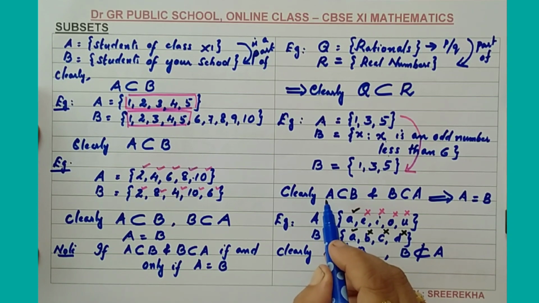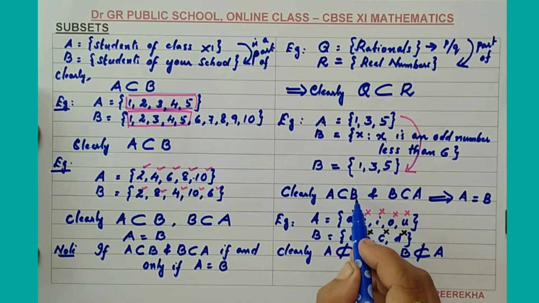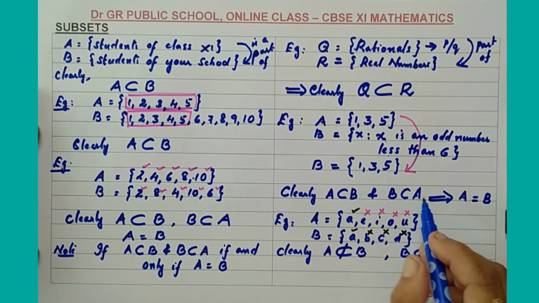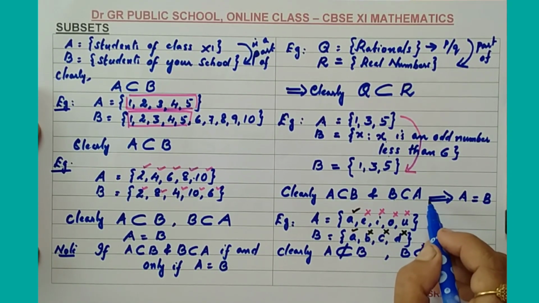A subset of B means that each element of A is in B, not one or two elements. Each element of A is in B, and in the converse case, each element of B is in A.